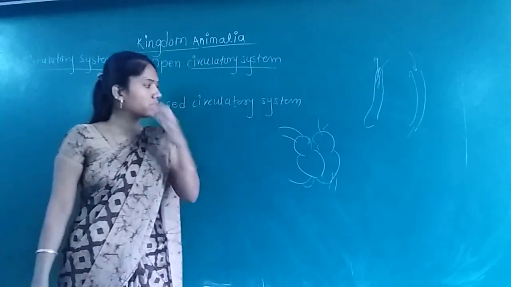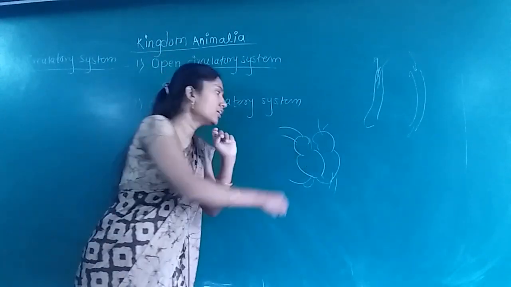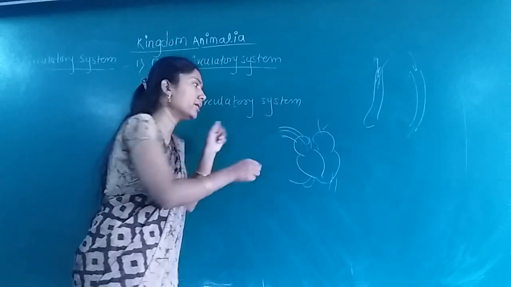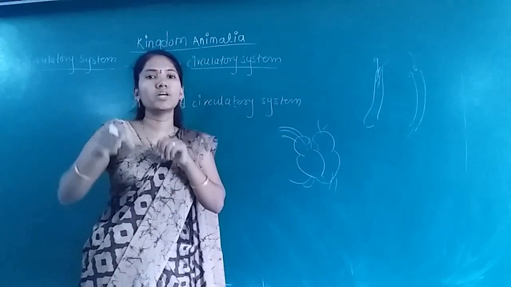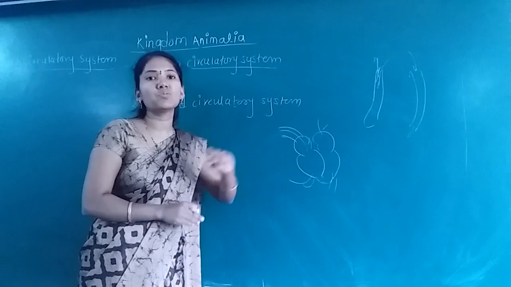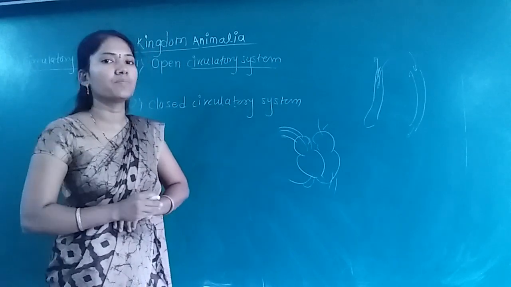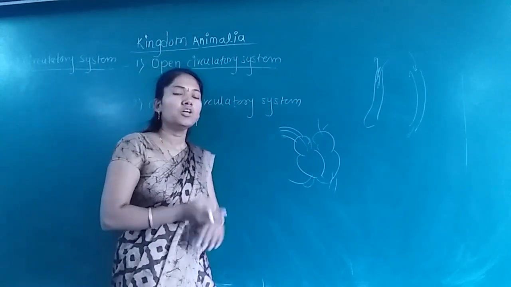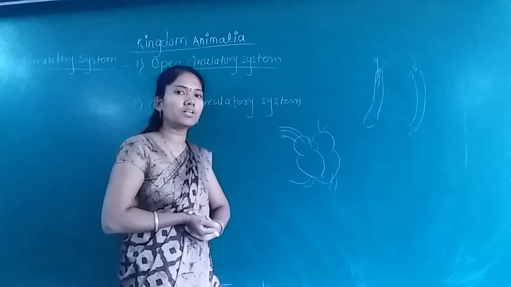See, whatever blood is pumped by the heart goes into the blood vessel, and through that blood vessel it is carried to the various organs. Okay, so such a type of system is present in our body. So now you can tell me which components are required for the circulatory system.